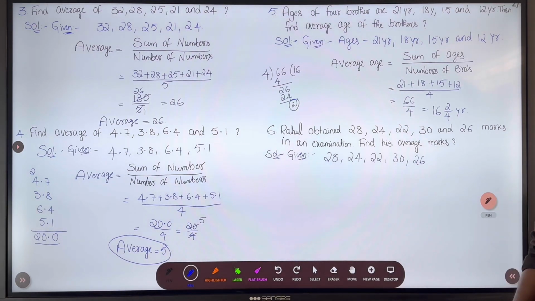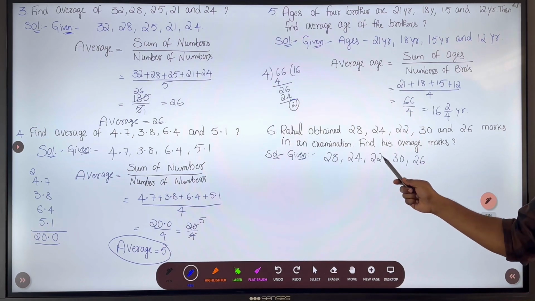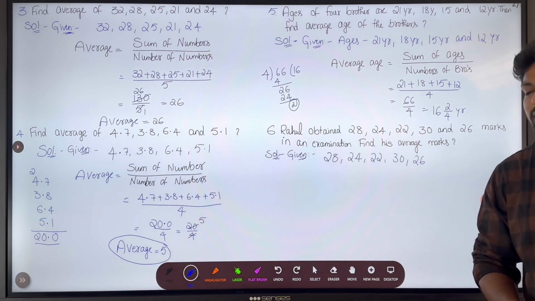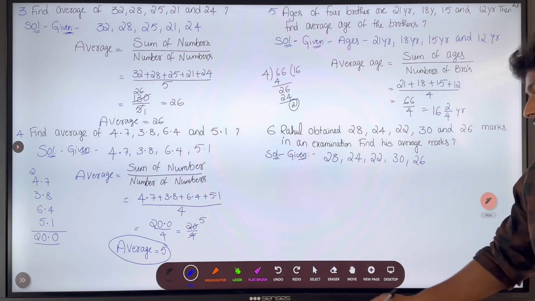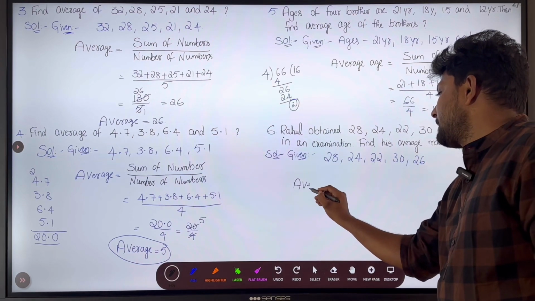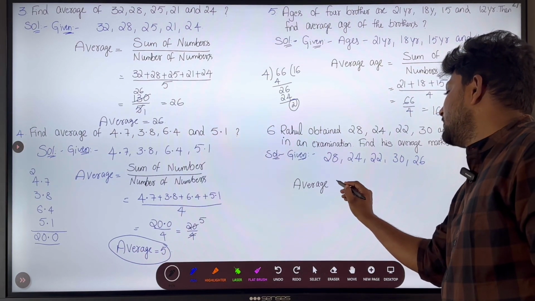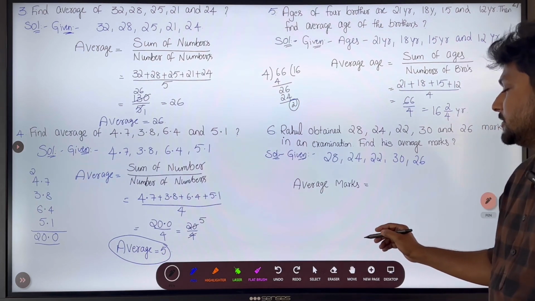So how many subjects are here? However many marks there are, that many subjects there will be. 1, 2, 3, 4, 5 subjects are there. 5 marks are given. So what do we have to find out? We need to find the average marks. We need to find their average marks. So average marks of Rahul equals to, what is the formula, nana?